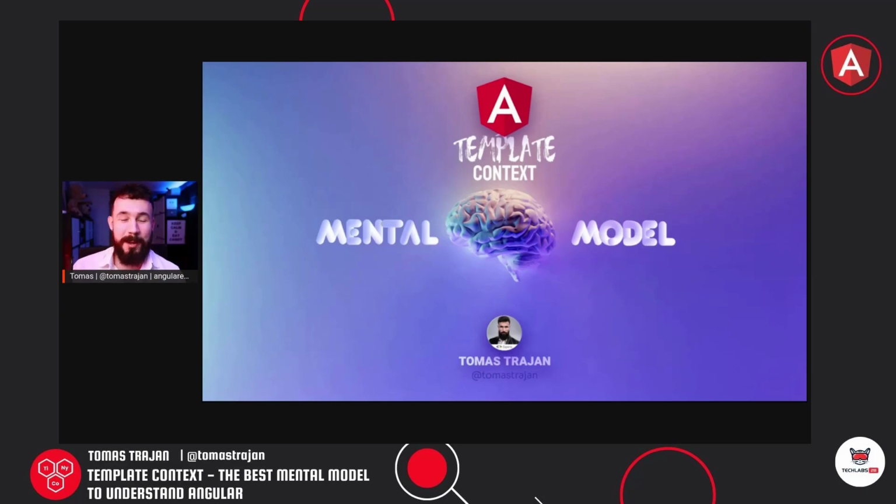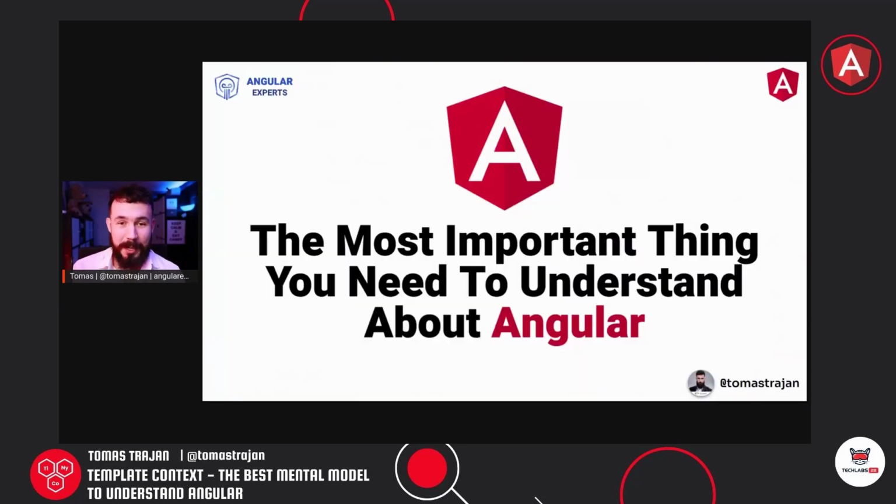Hey folks, today we are going to learn about the Angular template context mental model. An alternative title for this talk is actually the most important thing you need to understand about Angular, which maybe sounds a bit too strong, but you will see later during the talk why this makes perfect sense.